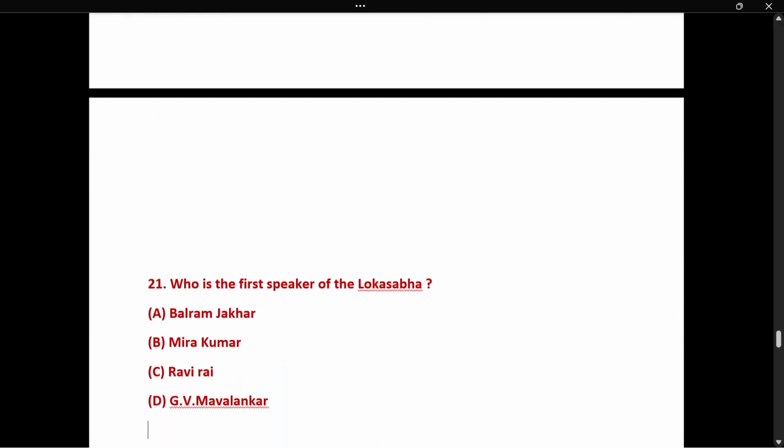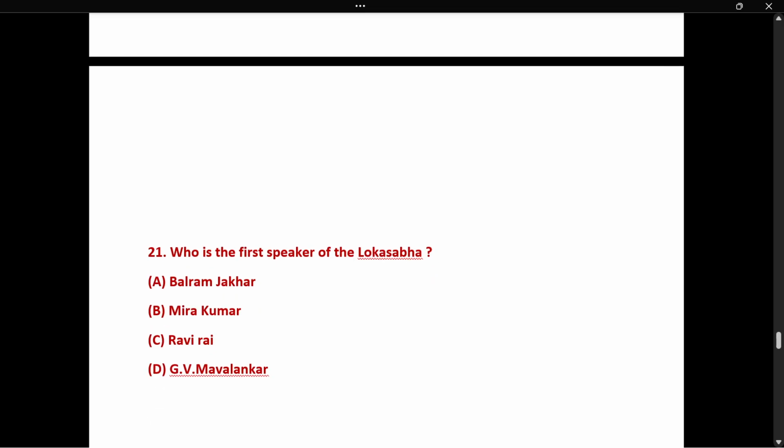Next, question number 21. Who is the first Speaker of Lok Sabha? That is G.V. Mavalankar. Meira Kumar was the first woman Speaker, and she belongs to Sasaram.